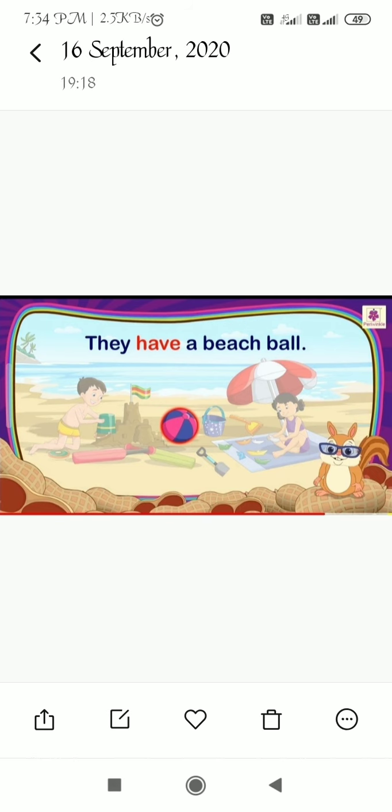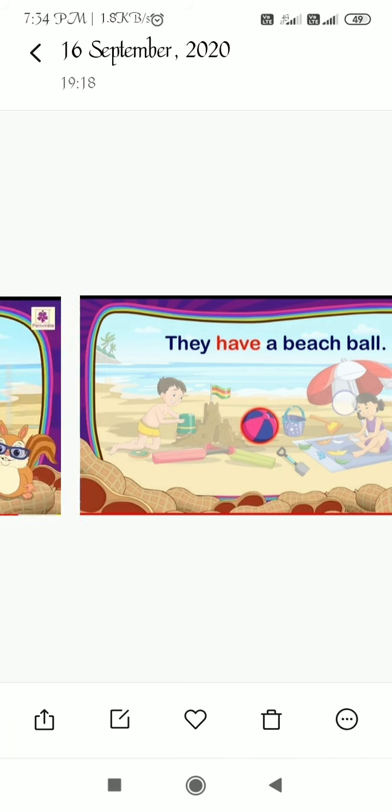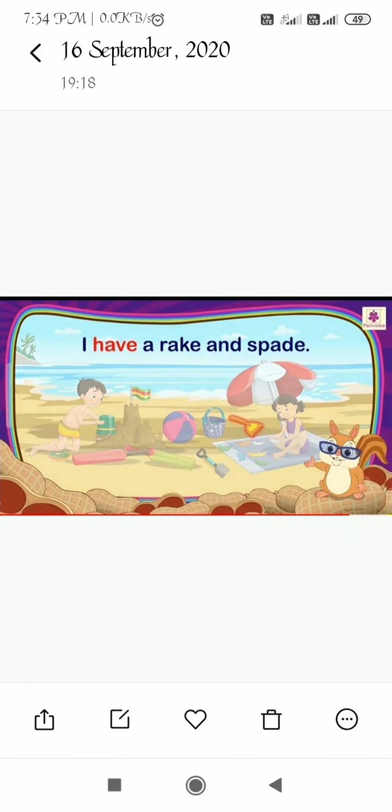So for them, Rohit and Reena collectively, if we are going to use a pronoun, we use they. So we can replace Rohit and Reena with they. They have a beach ball. So with they we use have. I have a rake and a spade. Here the boy is having a rake and a spade.